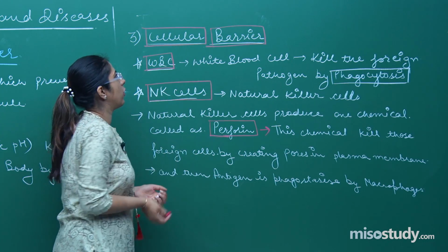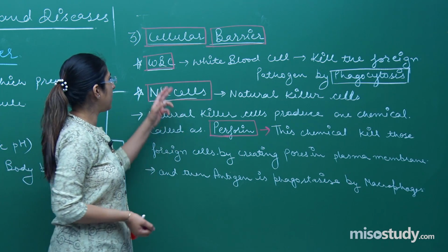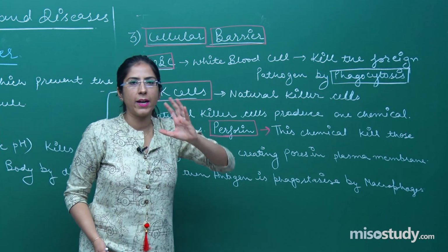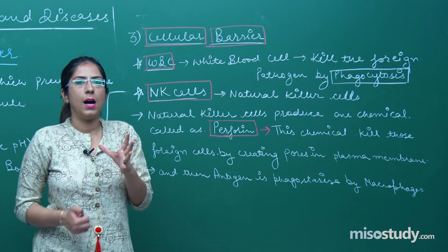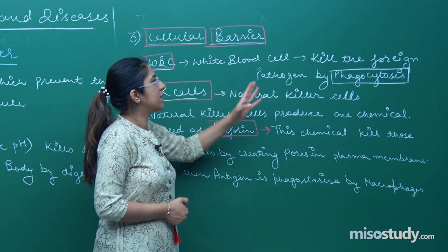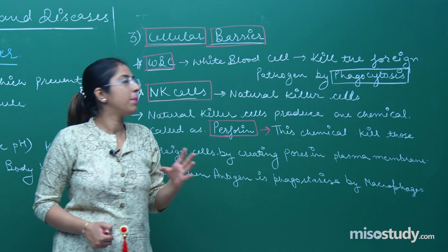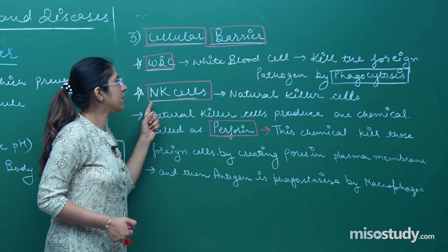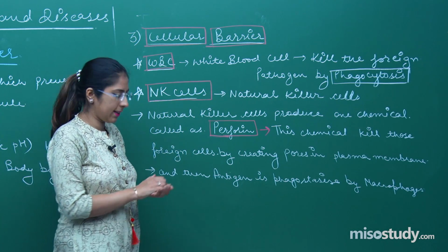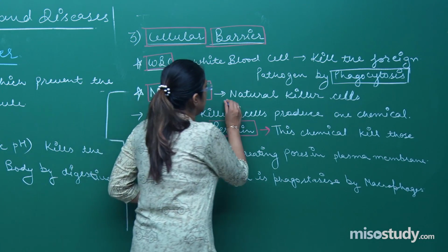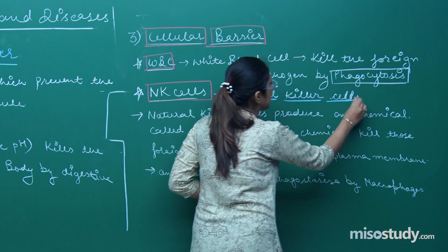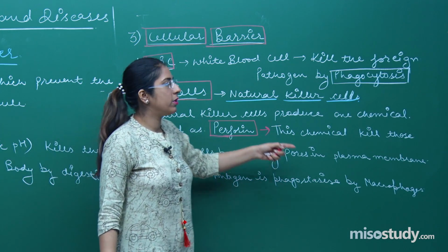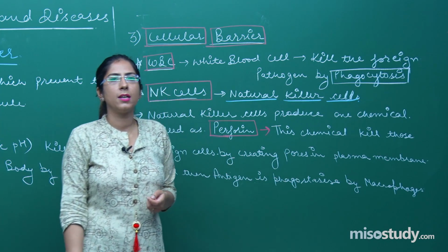Now, if we talk about the cellular barrier, I have explained two cells in this basically. The first one is WBC, that is a white blood cell that is found in our blood, right? What these cells do, they kill the foreign pathogen by phagocytosis, right? Another important cell is the NK cell. NK cells are also called natural killer cells, right? Natural killer cells produce one chemical, and that chemical is called perforin.